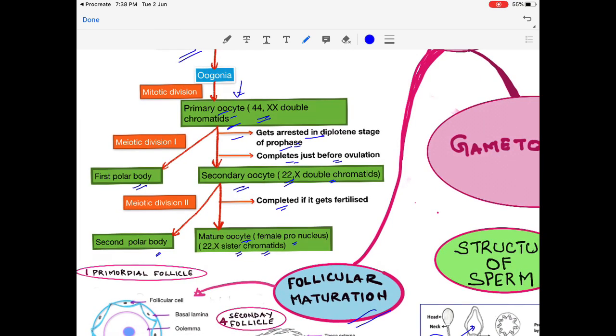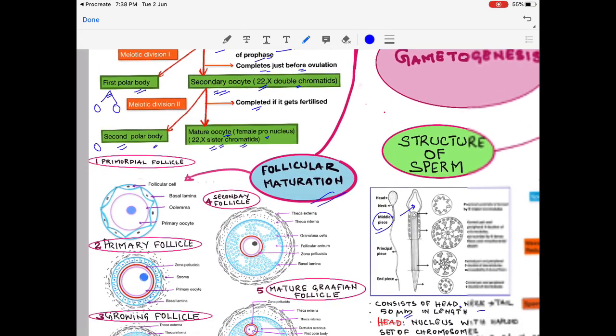So one primary oocyte undergoes two meiotic divisions. At the end of these two meiotic divisions, we are getting one mature oocyte and three polar bodies, because as the secondary oocyte is undergoing second meiotic division, the polar body also undergoes second meiotic division, and that will form two polar bodies. So in total you are getting three polar bodies. That is about oocyte maturation.